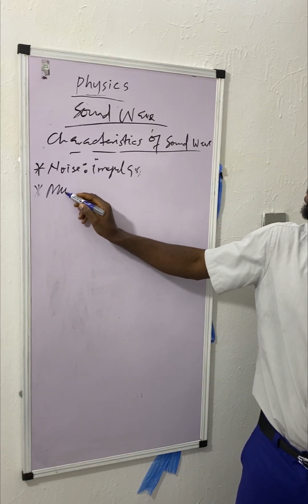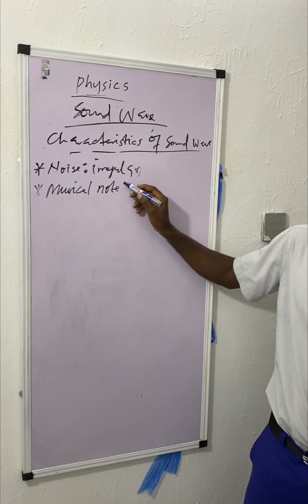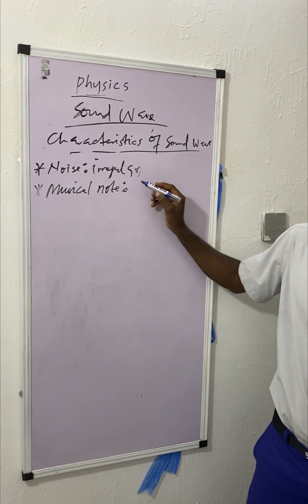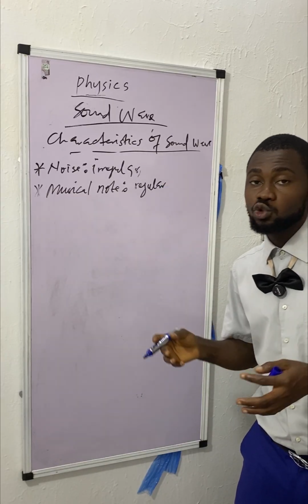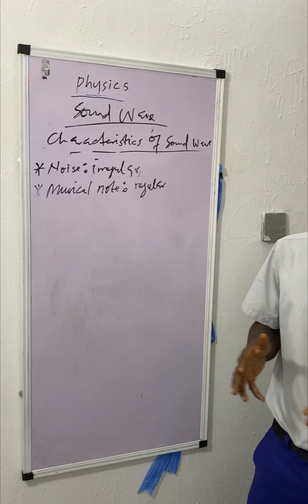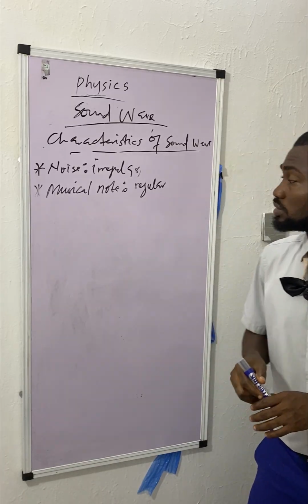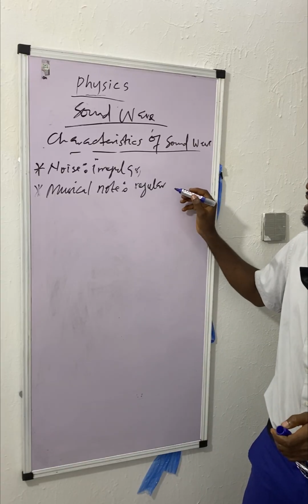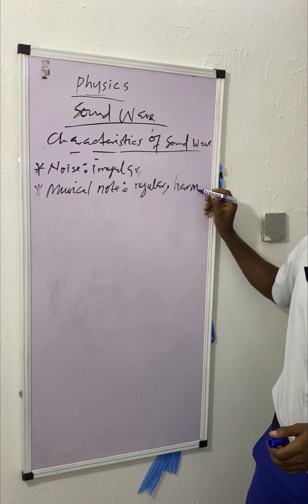Then for musical notes or beats, it is regular and well constructed. The frequencies of the vibrating particles are usually almost the same. So it forms something called harmony. Harmony is formed.